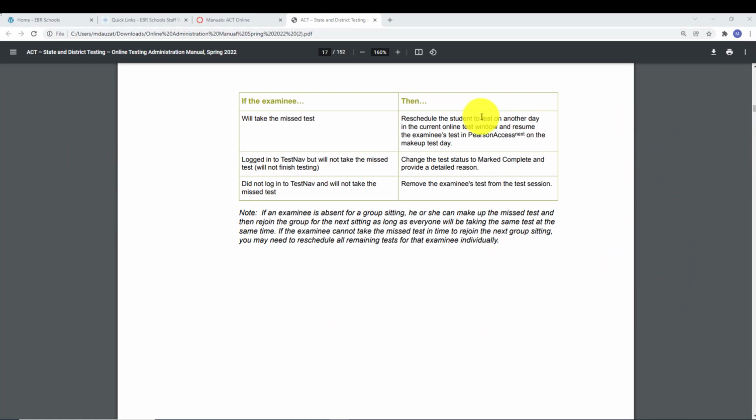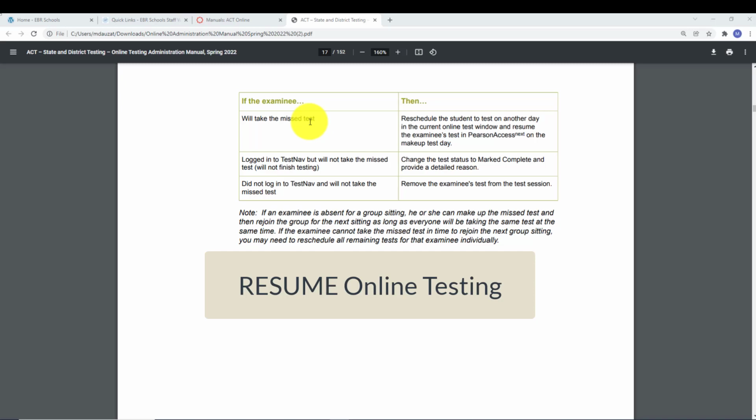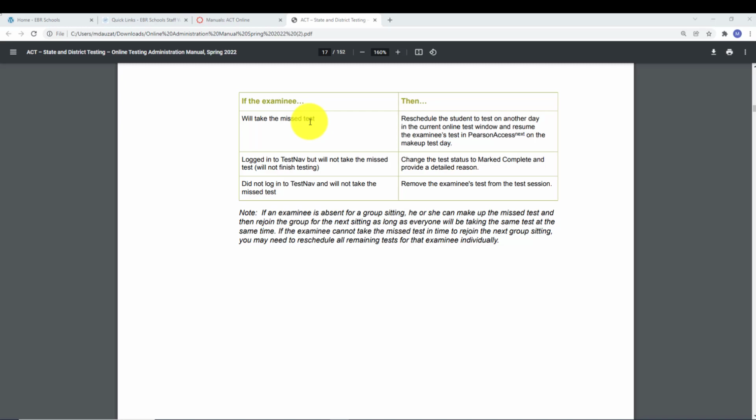Okay, so you remember right here where it says if the student will take the missed test. Remember, this is over multiple days, right? So the student will take the missed test. So test number 1, the student took. So remember, at the end of test number 1 on multiple days, the student is going to log out of TestNav. Then whenever the student comes back to take test number 2, the student is going to resume the online testing. So here's how you're going to do the resume.